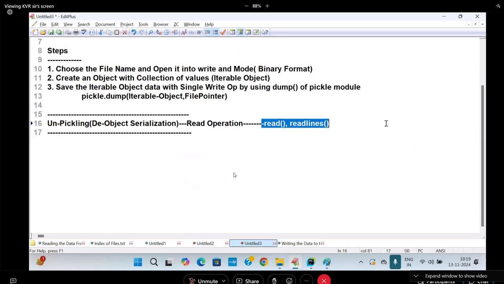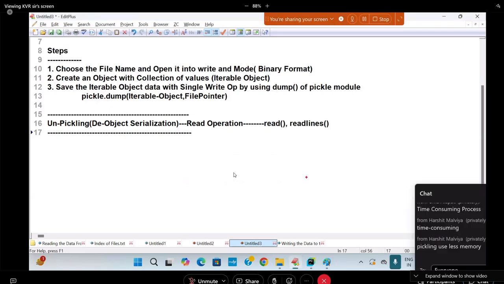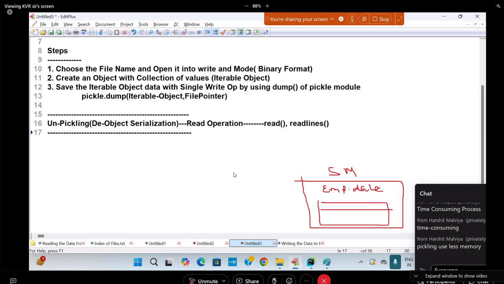What is that now? Read and read lines. So here I am going to have it. This is my secondary memory. This is called emp.data. Here I am having 1000 records available. With read or read lines, what will happen? Value by value is coming. That will be stored in main memory in where? Different places in the memory. To get them once again into one place, it takes a lot of time to gather it.